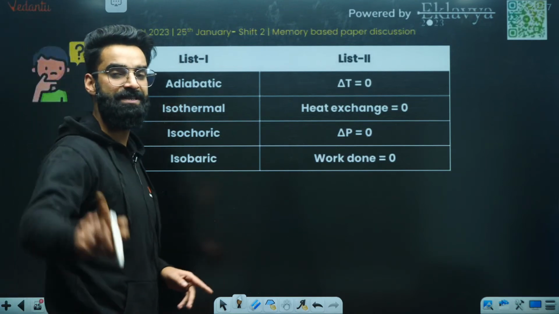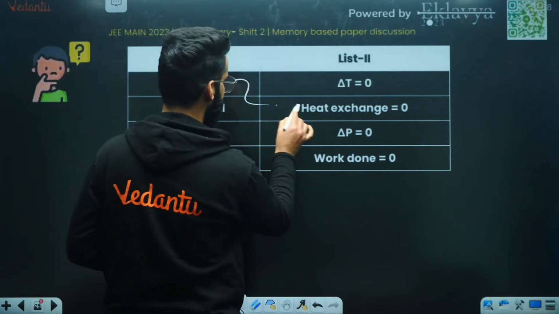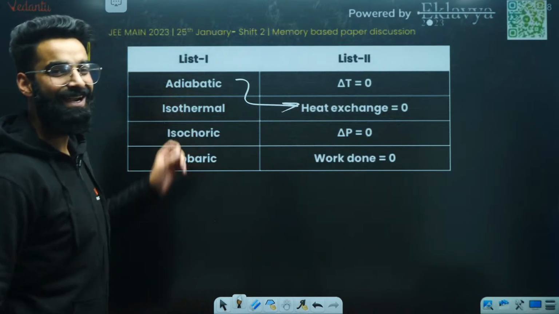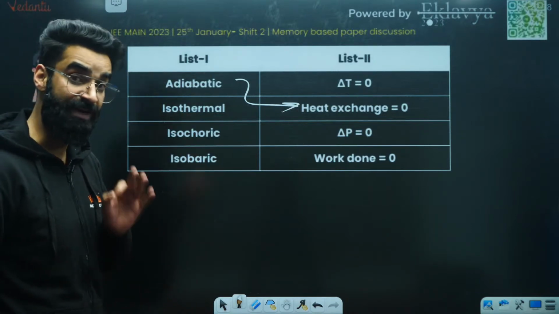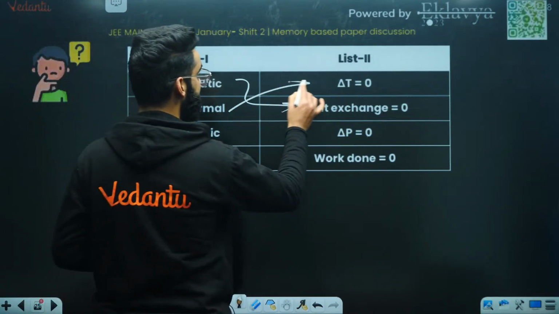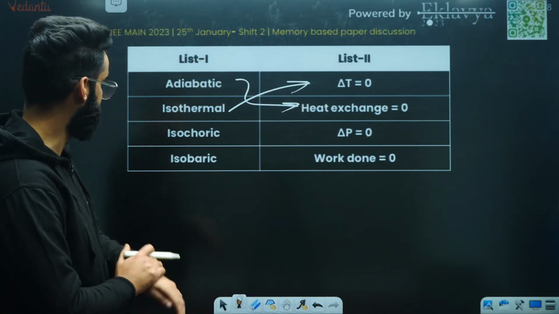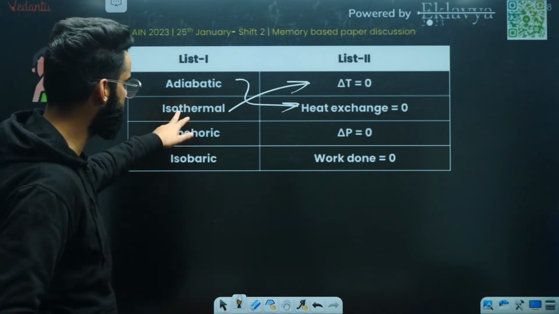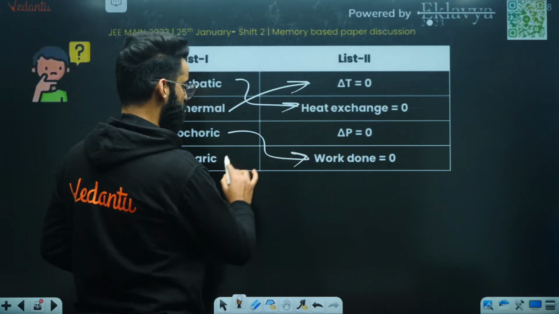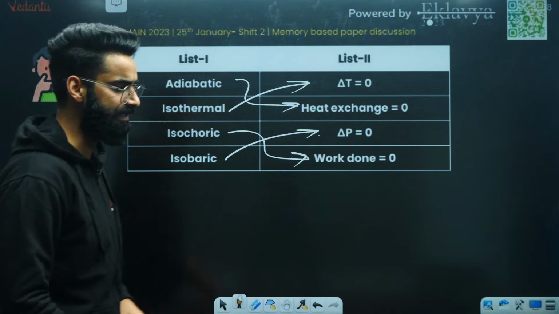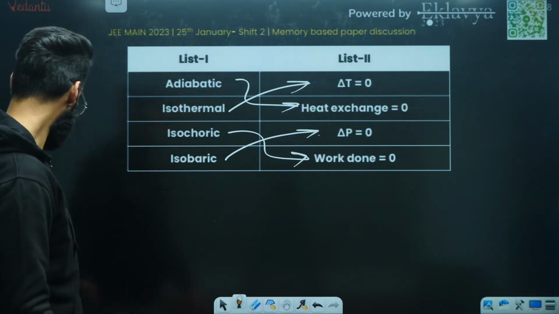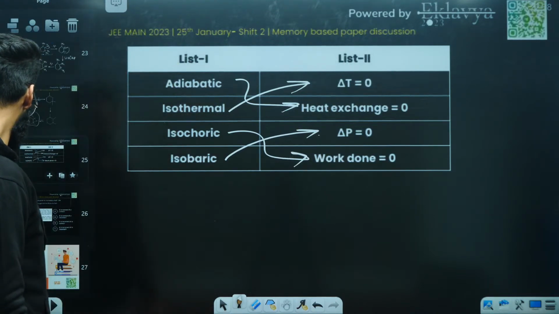Adiabatic. In an adiabatic process, there is no heat exchange between system and surroundings, right? Whenever an ideal gas undergoes an isothermal process, delta T is 0, which is not true for real gases, okay? It's true only for ideal gases. Isochoric process, work done will be 0. Isobaric, pressure constant, delta P is 0. Done? A simple basic question this was.